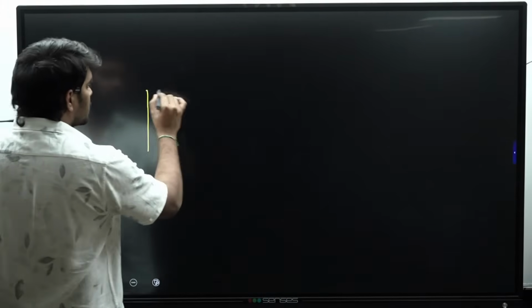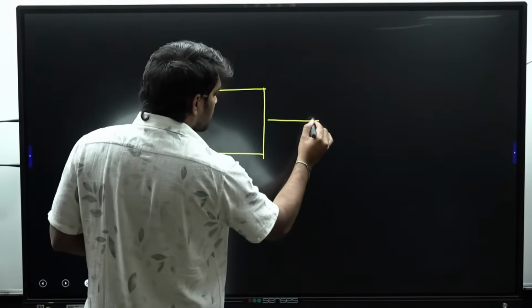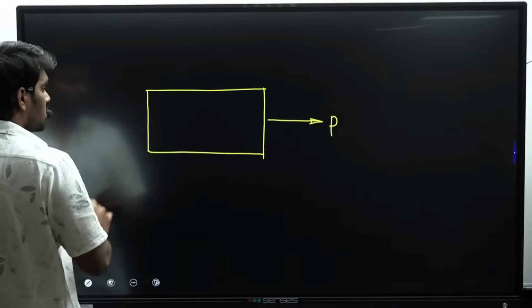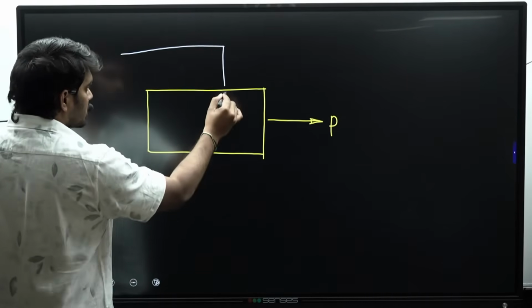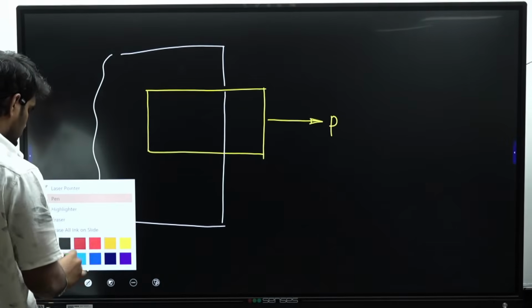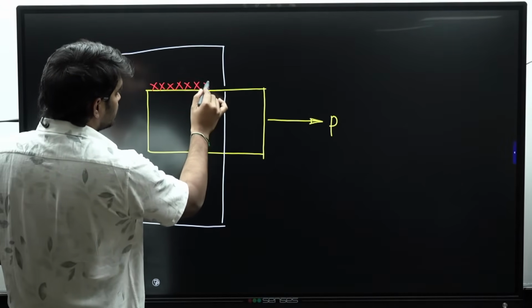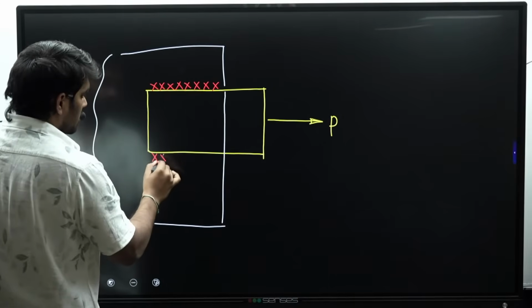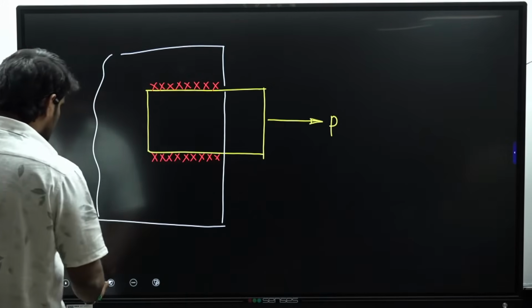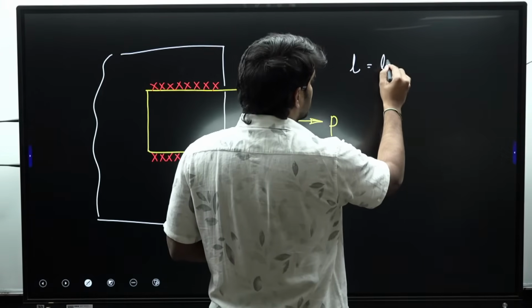He said that there is a plate which is subjected to a load P. This plate is welded to the surface like this, and we have a weld here. Let's assume that this is the weld. From the data given by the students, the length of this weld is mentioned as L. This is the length of weld.